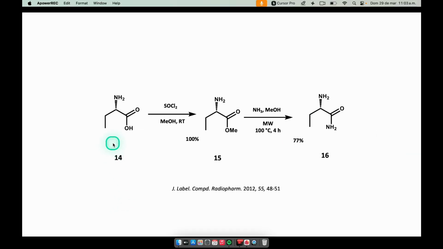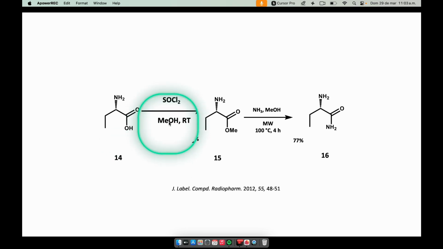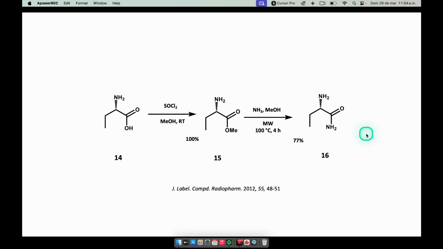The treatment of amino acid 14 with methanol in the presence of catalytic amounts of thionyl chloride quantitatively generates methyl ester 15. The reaction of 15 with ammonia gives rise to alpha-aminoamide 16.